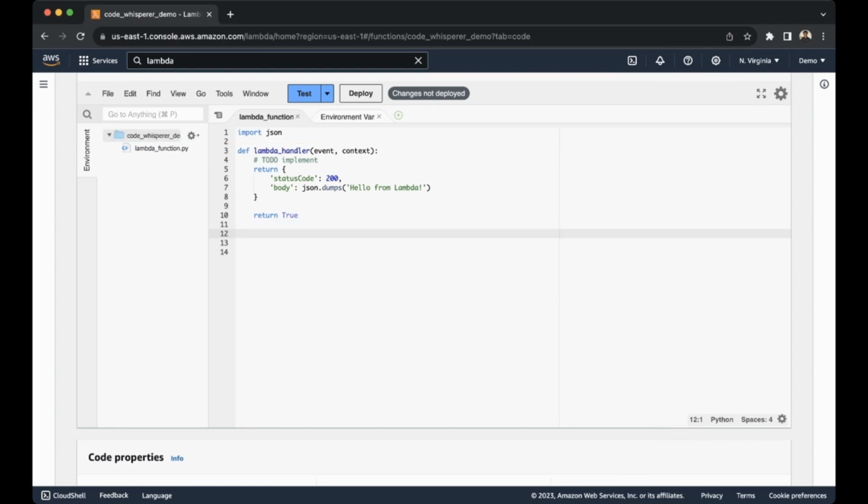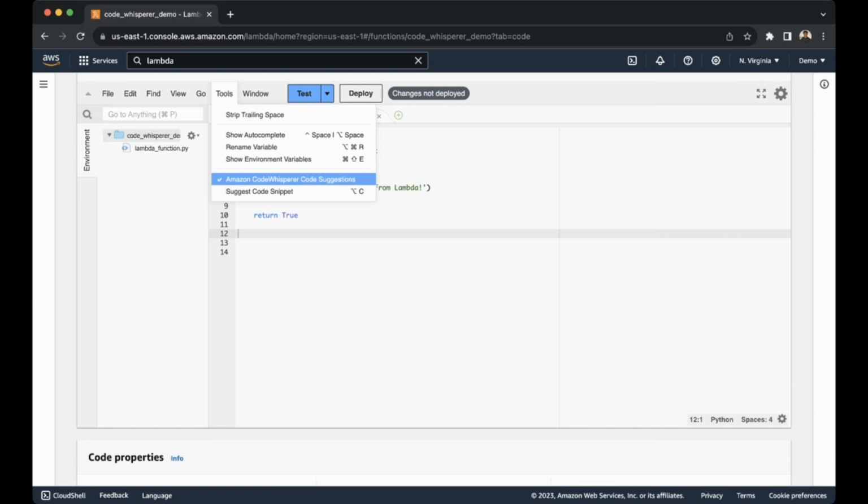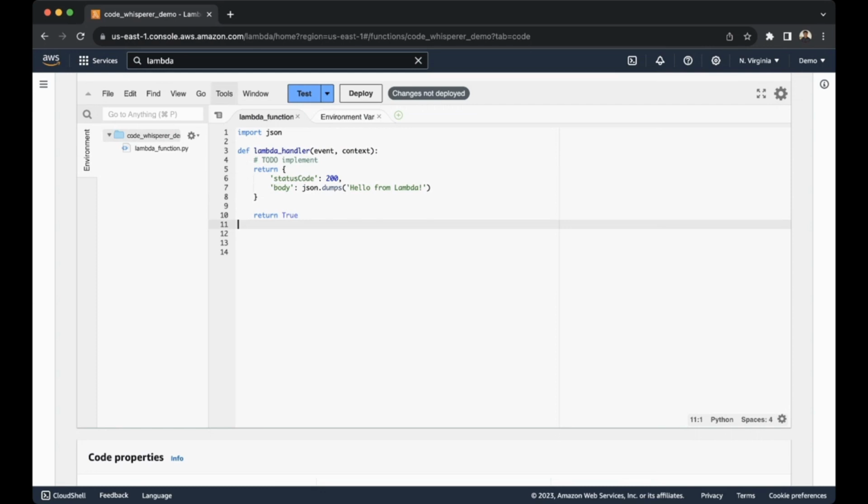So what I'm going to do now is go ahead and enable CodeWhisperer. You can go to Tools and enable Amazon CodeWhisperer Code Suggestions. Once you enable it, you will have a check mark next to it. You can go back to it and make sure there's a check mark next to it.